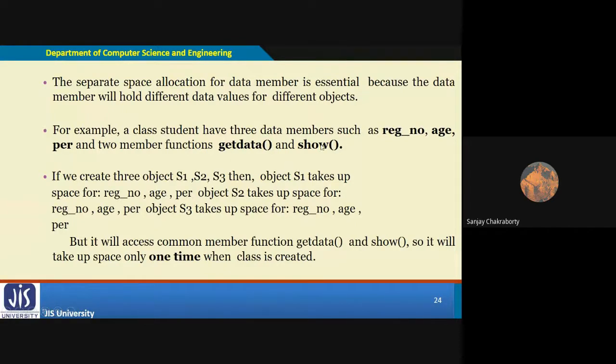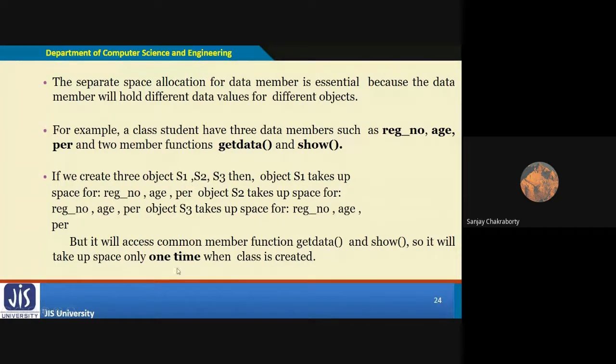But while accessing the member functions get data and show, the common member functions are accessed by all the objects. They take up space only one time, when the class is created, because the get data function body is applicable for all three objects. In a similar way, the show function body is applicable for all three objects.